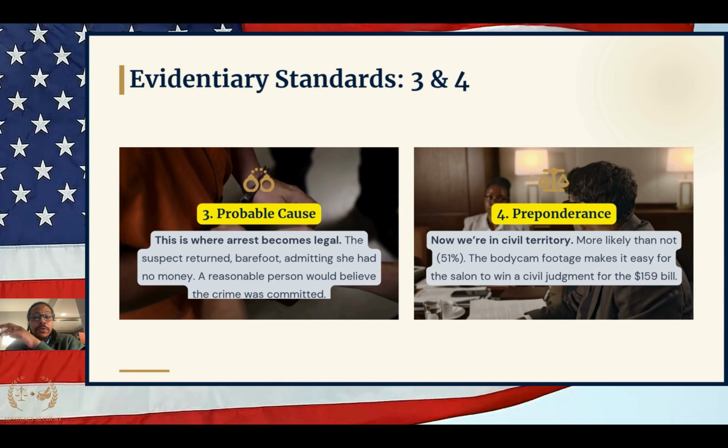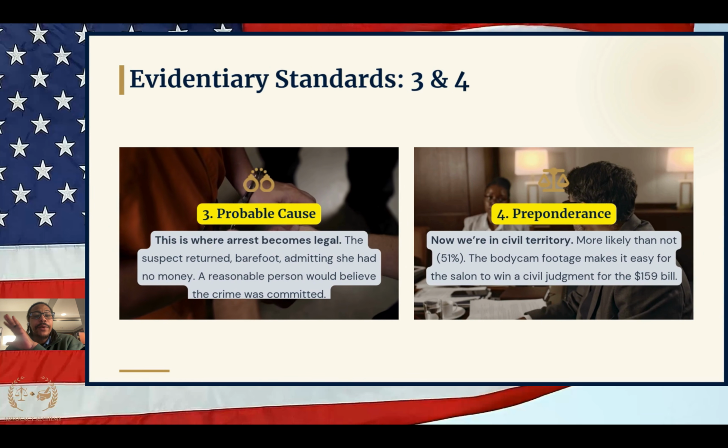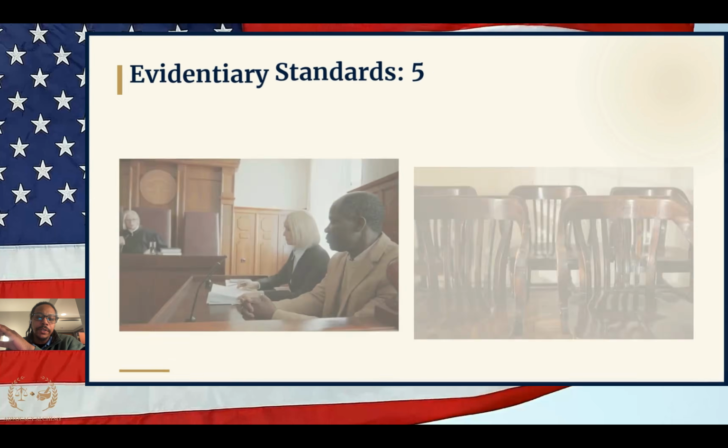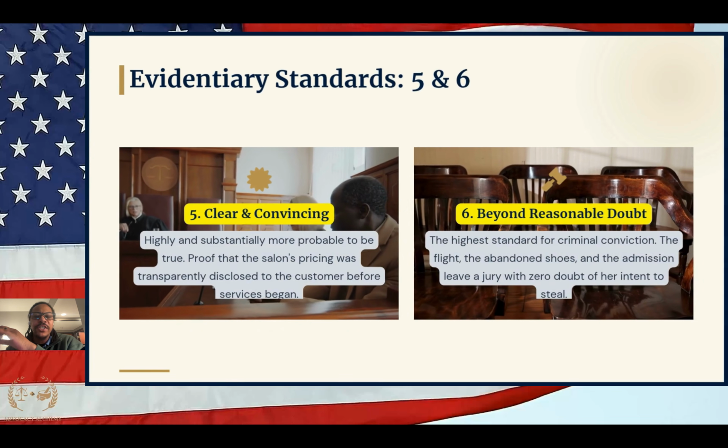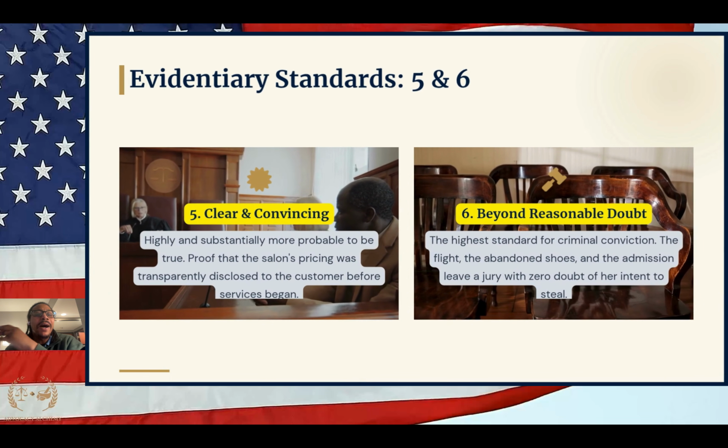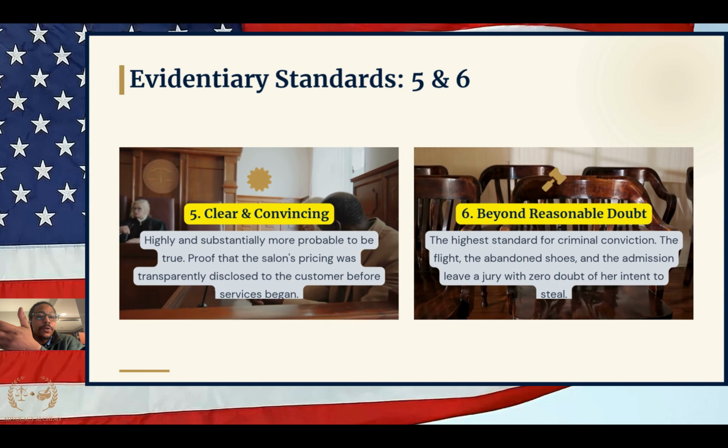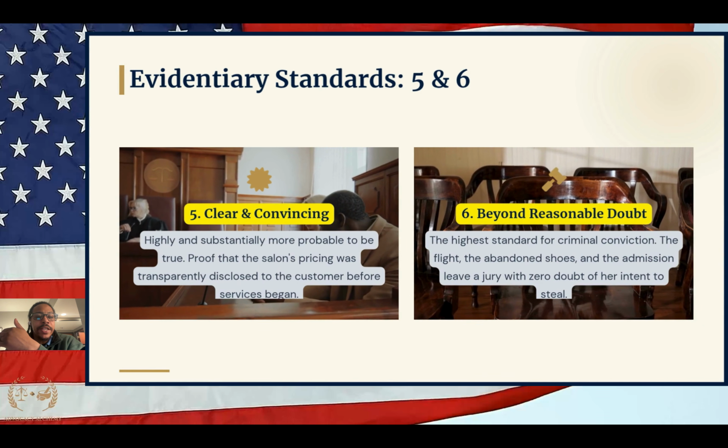Now, our next level, number 5, is going to be clear and convincing evidence. It's used both in civil and criminal realms. You see it in the criminal realm just at the very start of a case for a bond situation. In the civil cases, it's going to be used for any of those cases where you have government agencies.